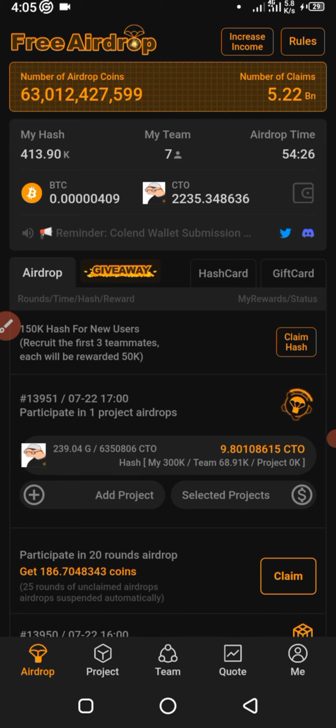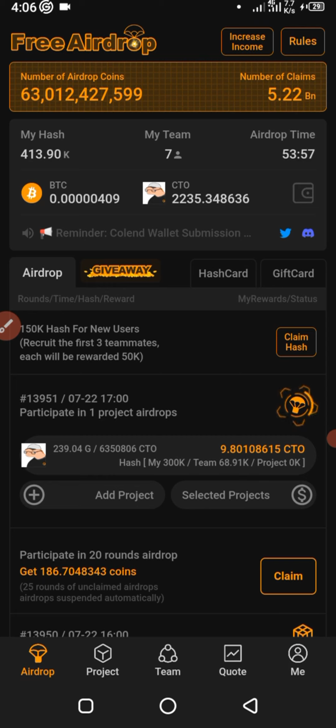My own now is 413.9k. My team members is 7, although only 2 are currently airdropping. So your hash rate will begin to increase the more people you bring in.